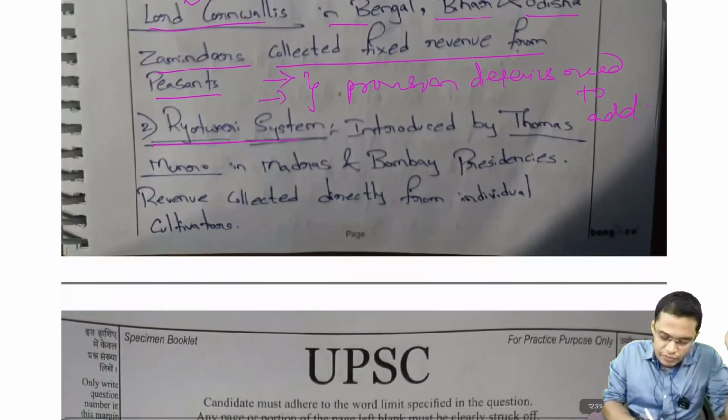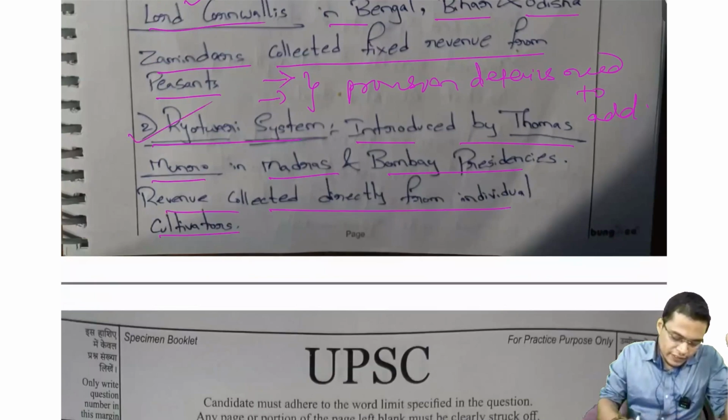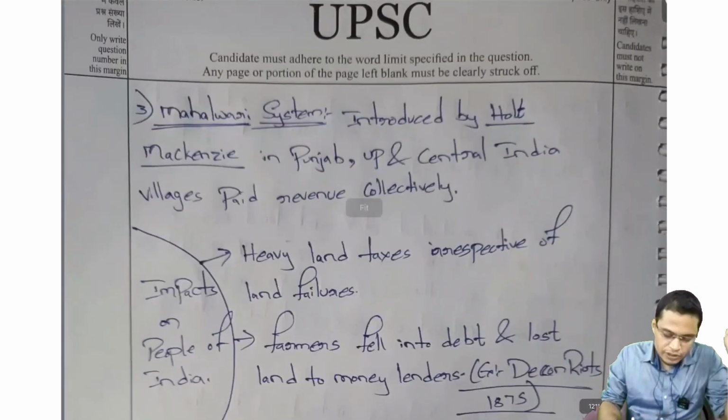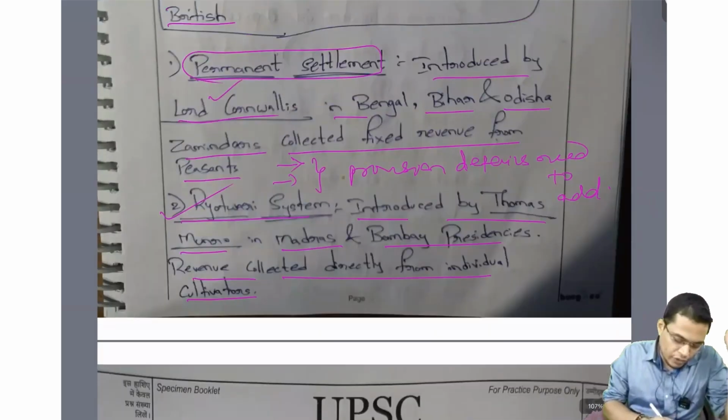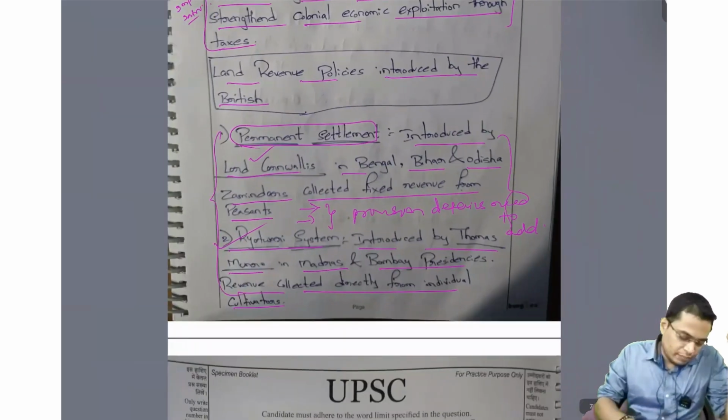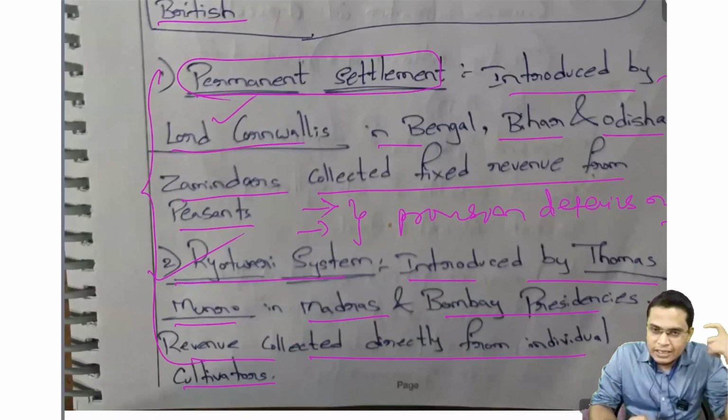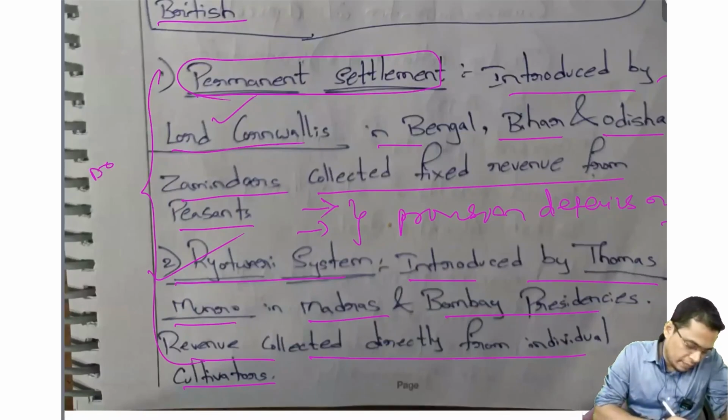Then next is the Ryotwari system introduced by Thomas Munro, in the Madras and Bombay Presidency, collected directly from the individual cultivator. This is also very good, but you should draw a map instead of that. I have already told you, everyone will write like that. But to make your answer unique, you have to draw a map.